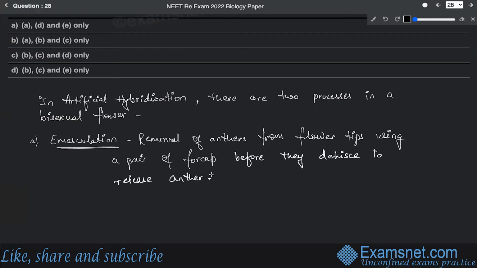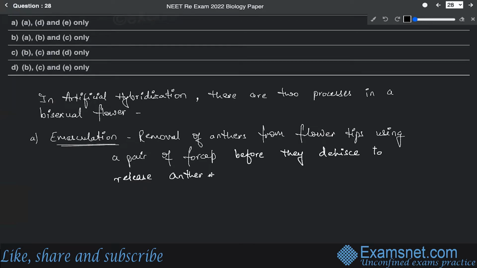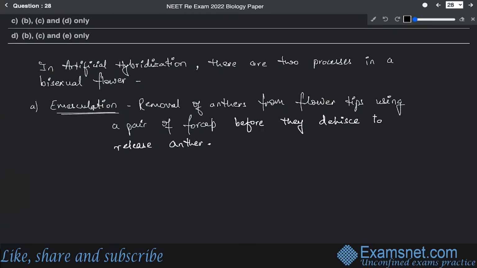All right. So this is about the emasculation. In case of bisexual flower, both the methods are carried out. That means emasculation, along with that, bagging will also be done. So bagging is usually done in those flowers which are emasculated.